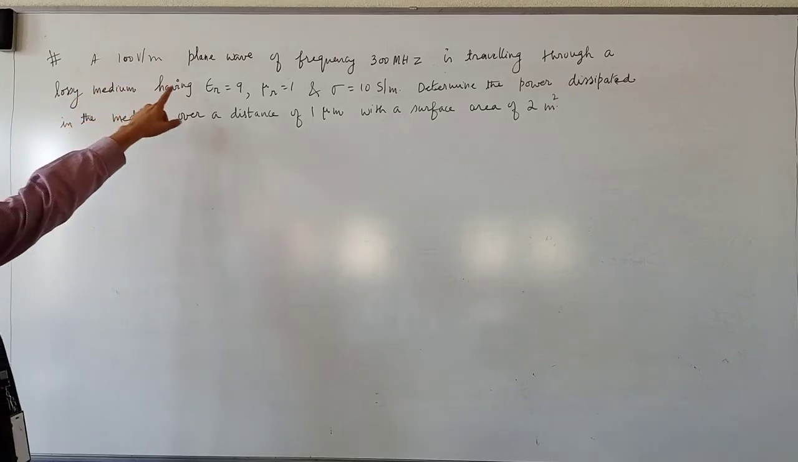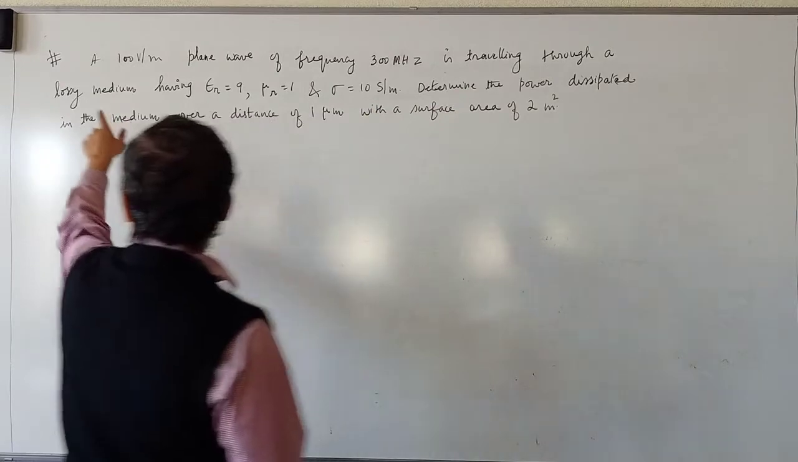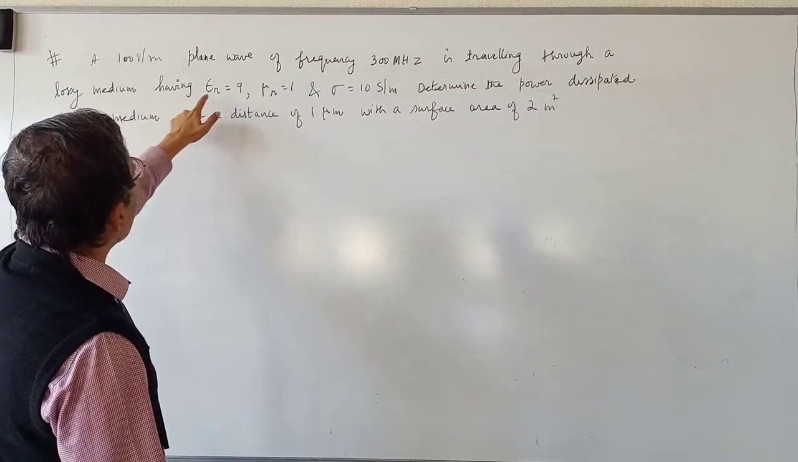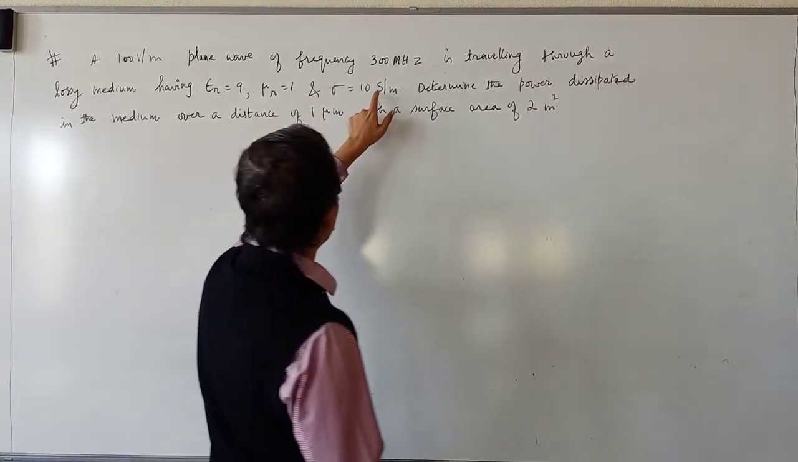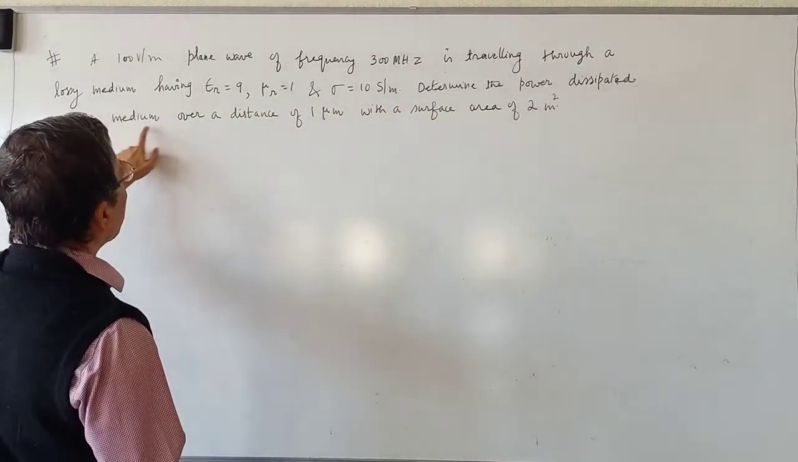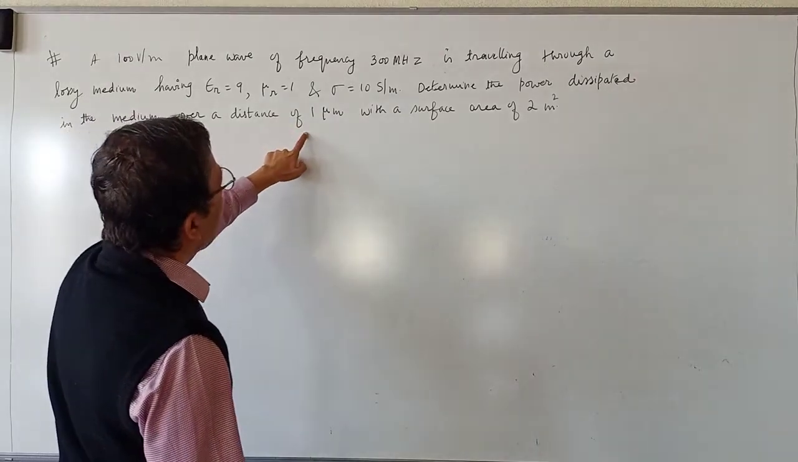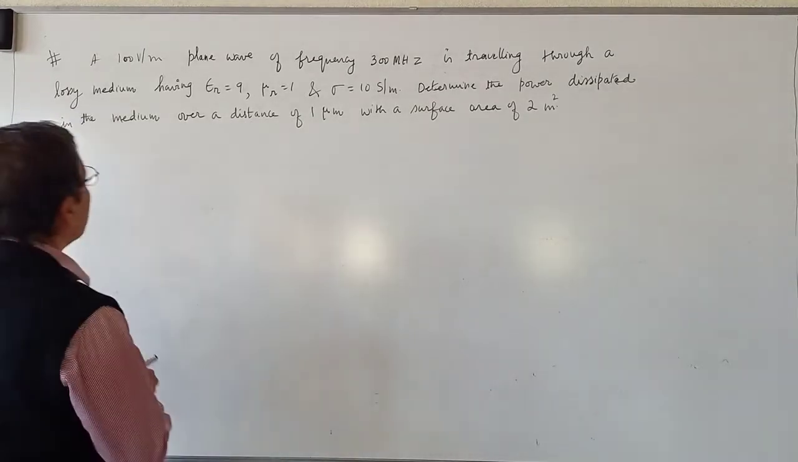A plane wave of frequency 300 megahertz is traveling through a lossy medium having epsilon r equal to 9, mu r equal to 1 and sigma equal to 10 Siemens per meter. Determine the power dissipated in the medium over a distance of 1 micrometer with a surface area of 2 meters square. Solution.